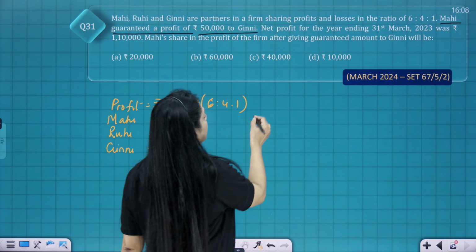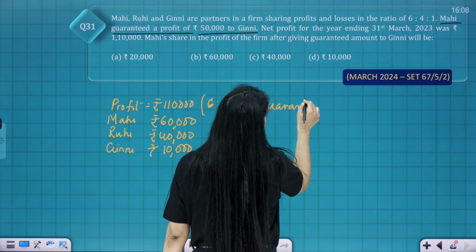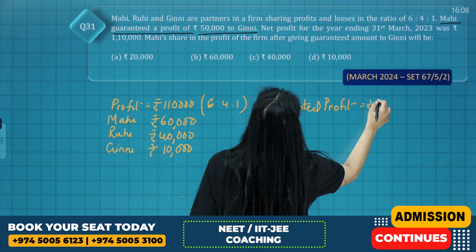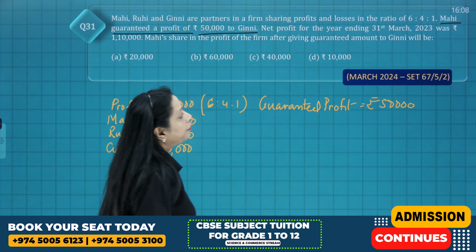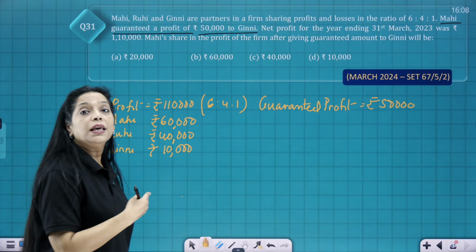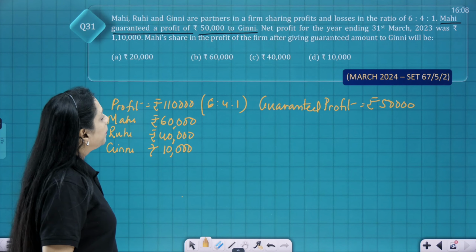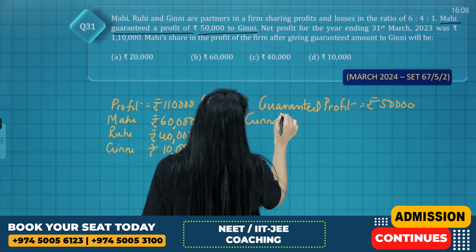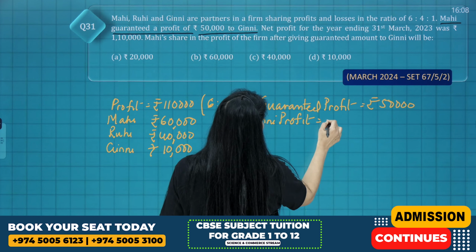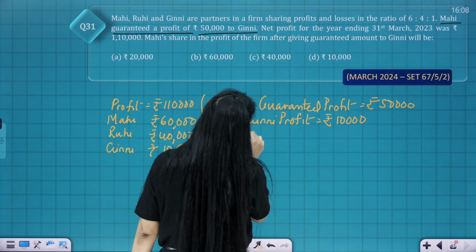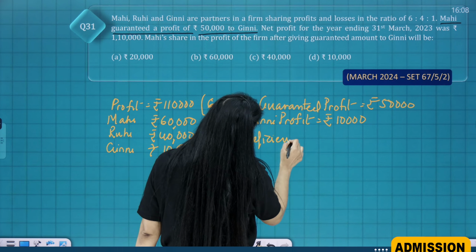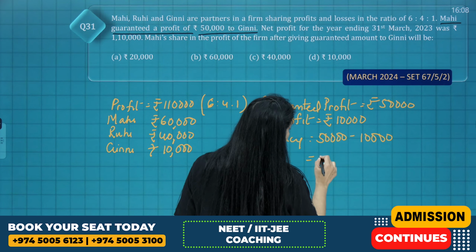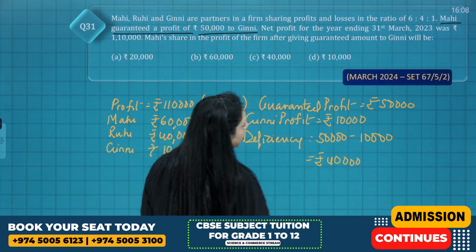The guaranteed profit is rupees 50,000. And who is giving the guarantee? Mahi is giving the guarantee to Guinea, right? So guaranteed profit is 50,000, but Guinea's profit is how much? Rupees 10,000. So the deficiency amount is 50,000 minus 10,000, which is equal to rupees 40,000.